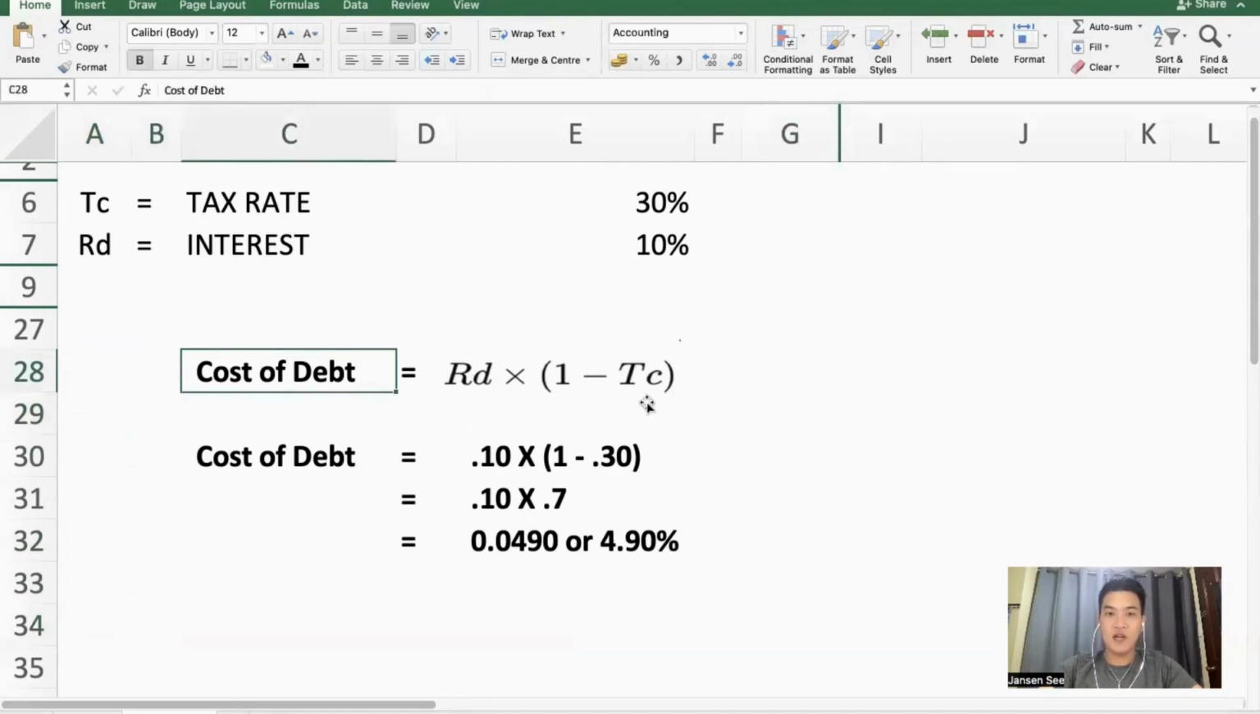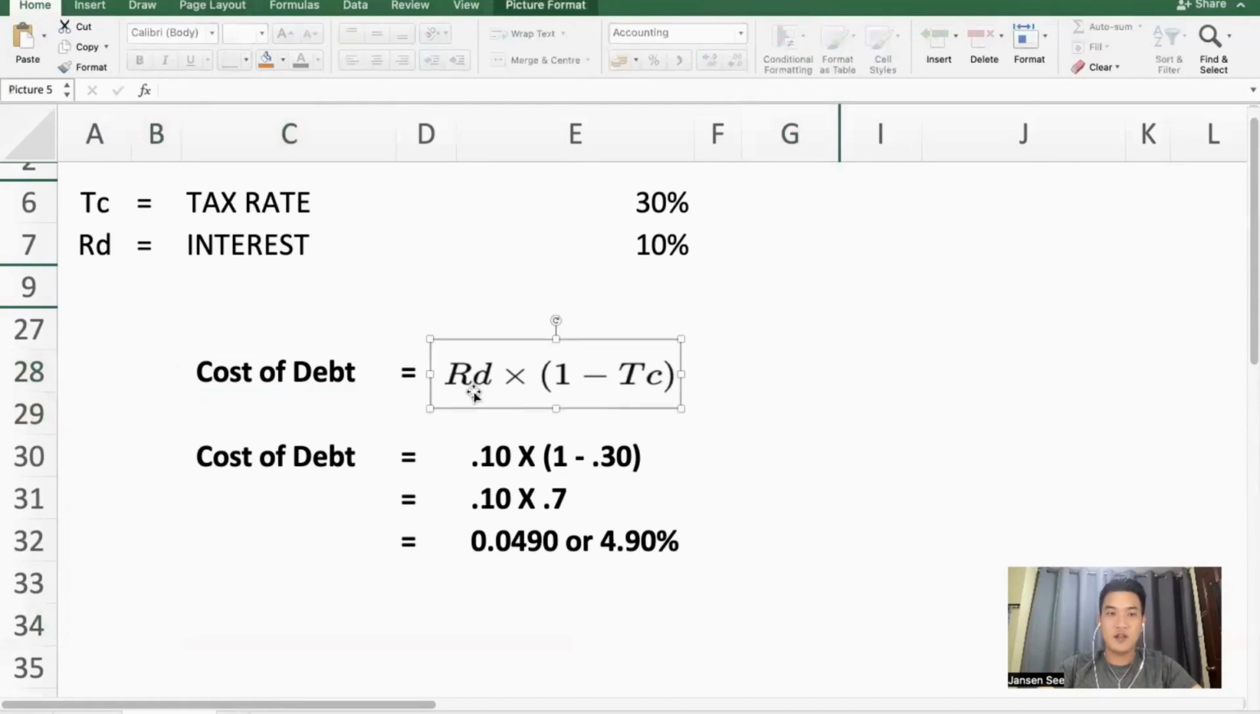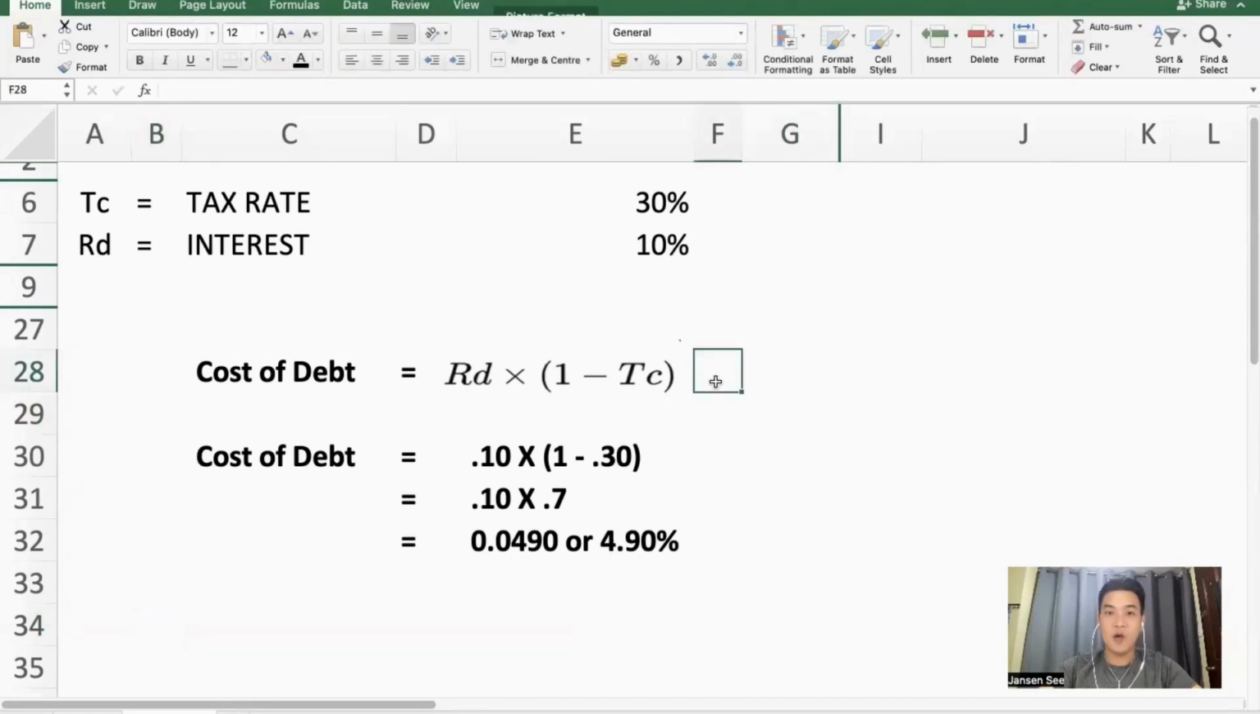Now, the formula is interest rate times 1 minus the tax rate. Why do we deduct the tax? It is because, if you can remember, during our financial accounting class, the tax is recorded as tax expense. That's why we need to remove it.